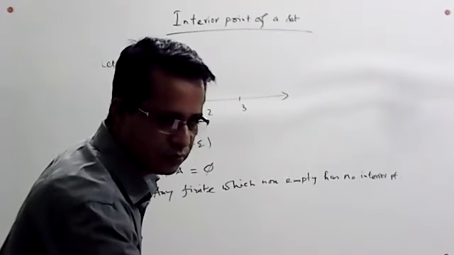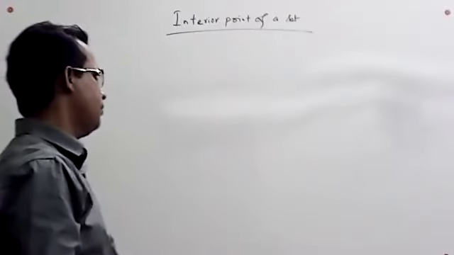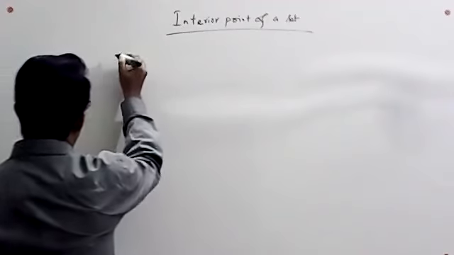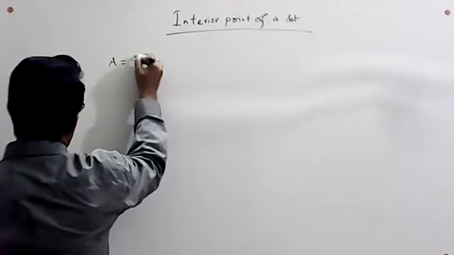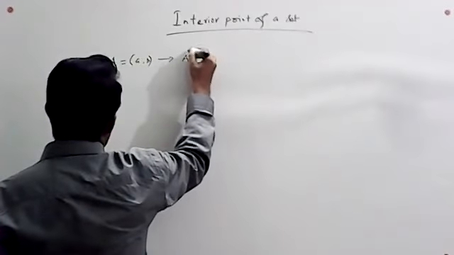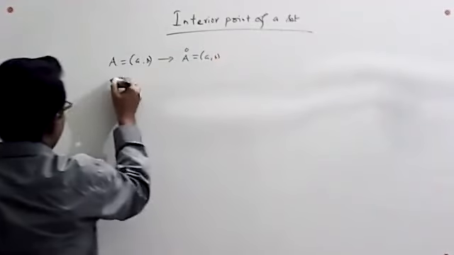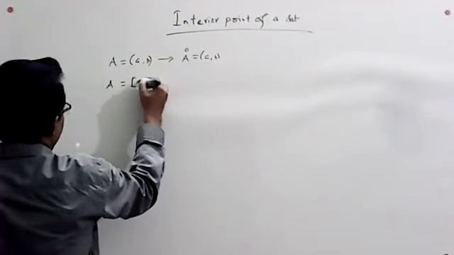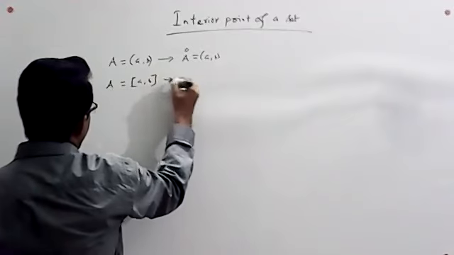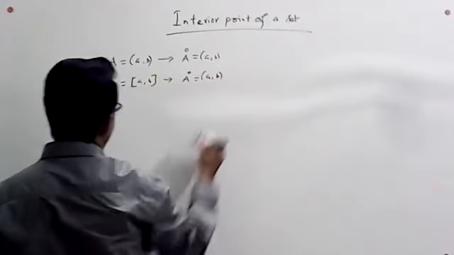We saw from the previous example that for A equal to the open interval (a, b), the set of interior points is (a, b). And also for the closed interval, the set of interior points will be the open interval (a, b).